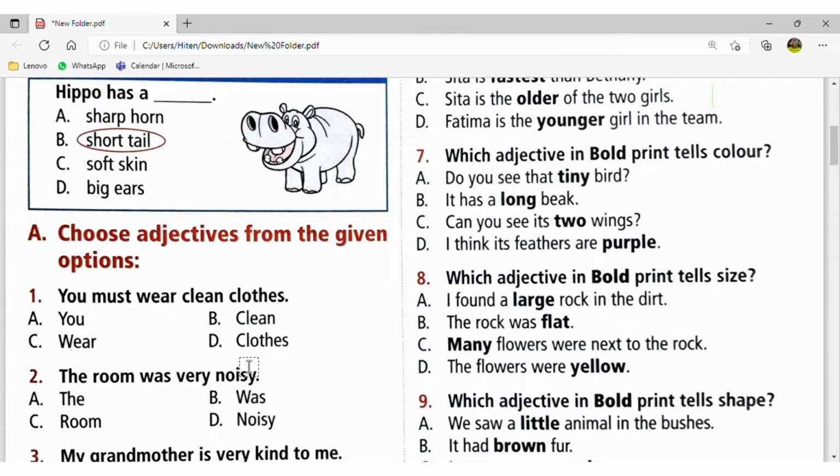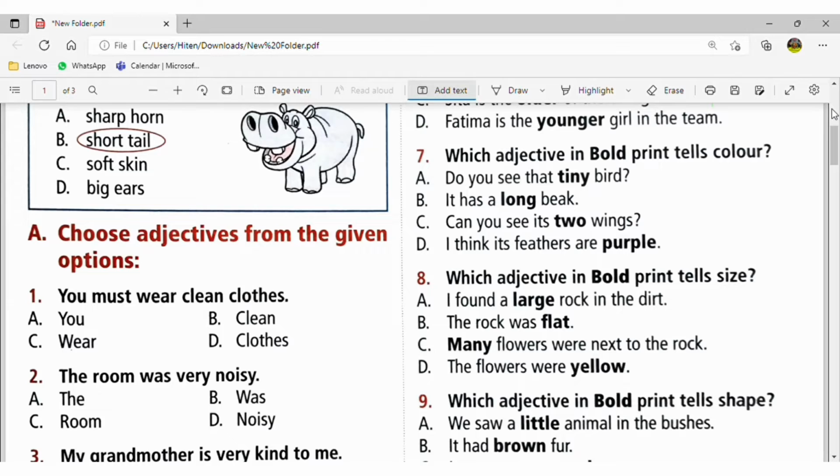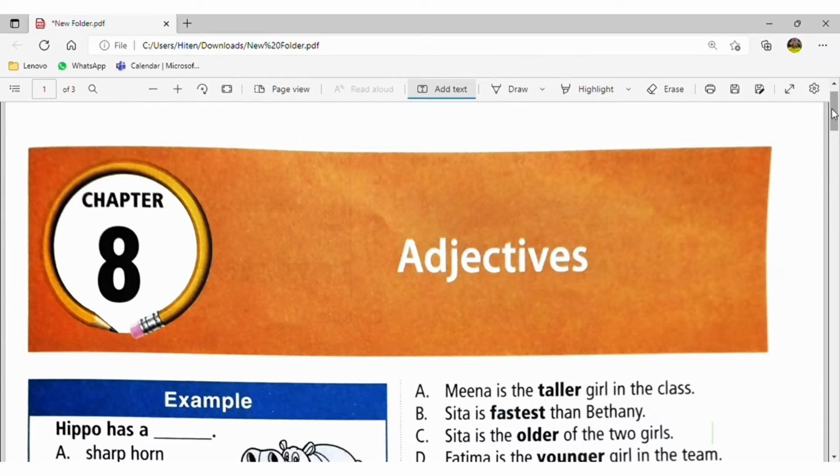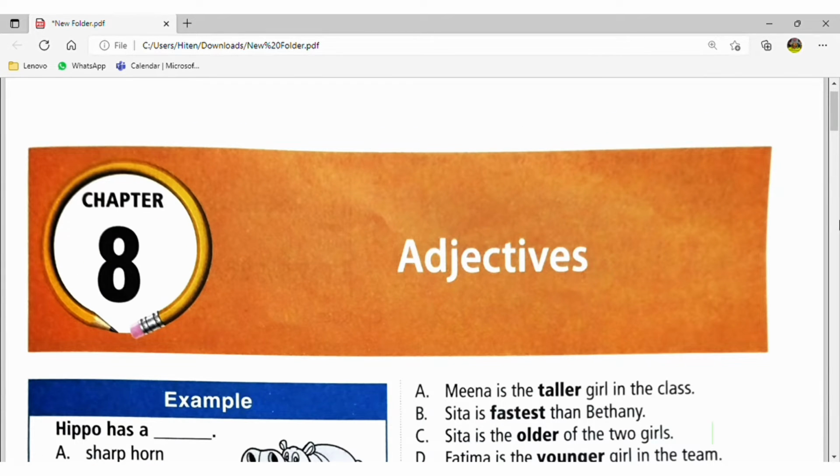Good morning, children. So let's start today with a new chapter, that is adjective. It is for class 2 from the SOF Olympiad. In the last session we discussed the adverb, and now it is the adjective. What we add in the adverb, we add to the verb. It means we have modified the verb. In the adjective we add to the noun and pronoun.